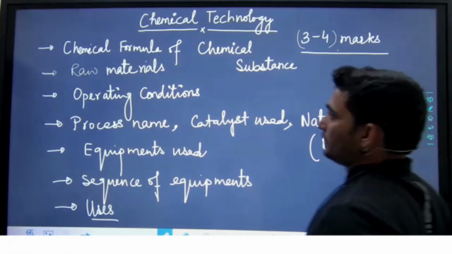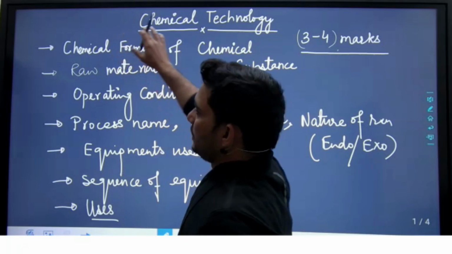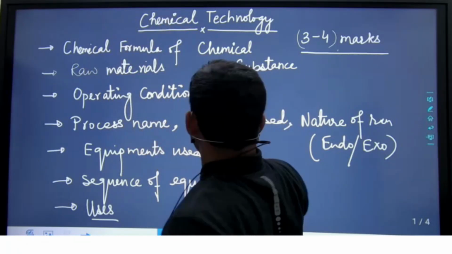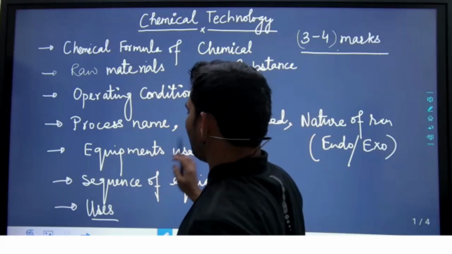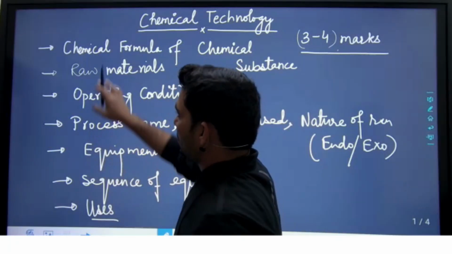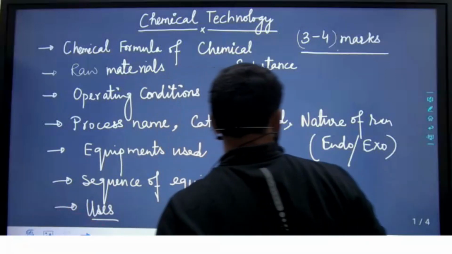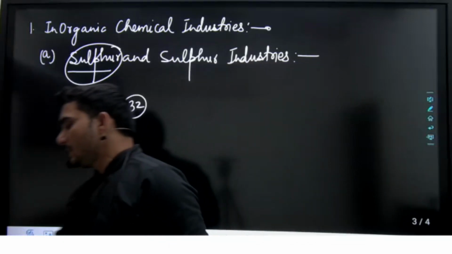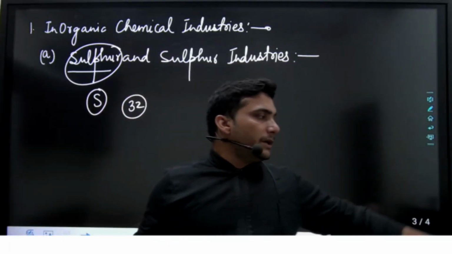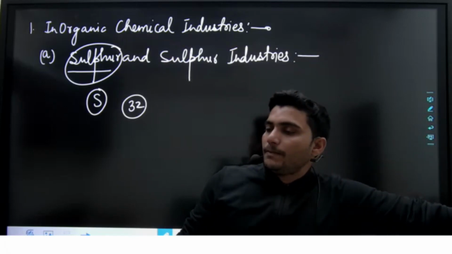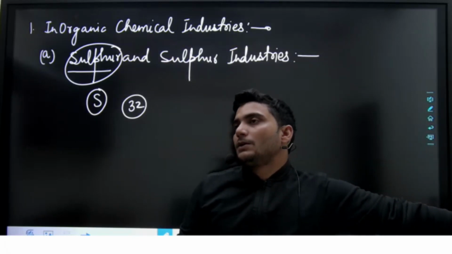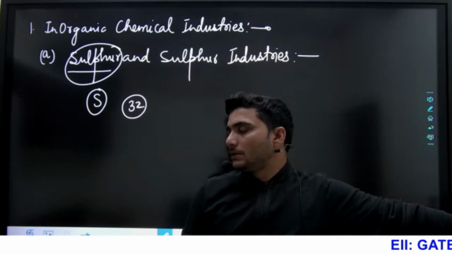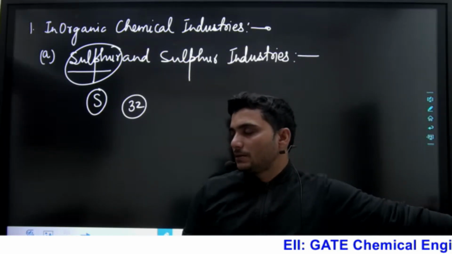In the very beginning I told you what the raw materials, operating conditions, process name, catalyst used, nature of the reaction, equipment used, sequence of equipment and uses are. So for sulfur, try to understand: in India we get sulfur only from the petroleum industries.